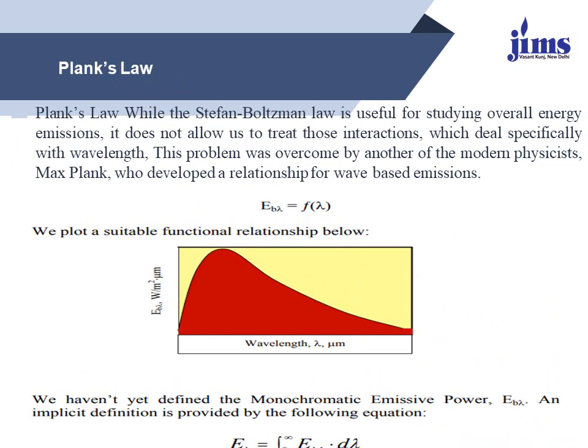EB is equal to the integral from 0 to infinity of E lambda multiplied by d lambda. So this is a graph between EB lambda and lambda.